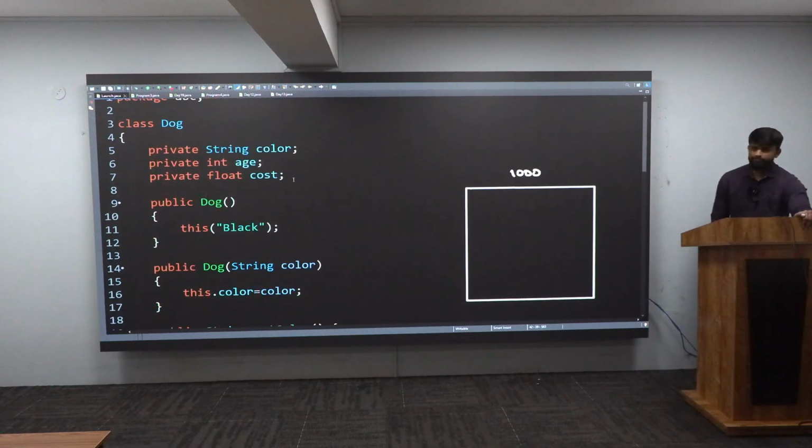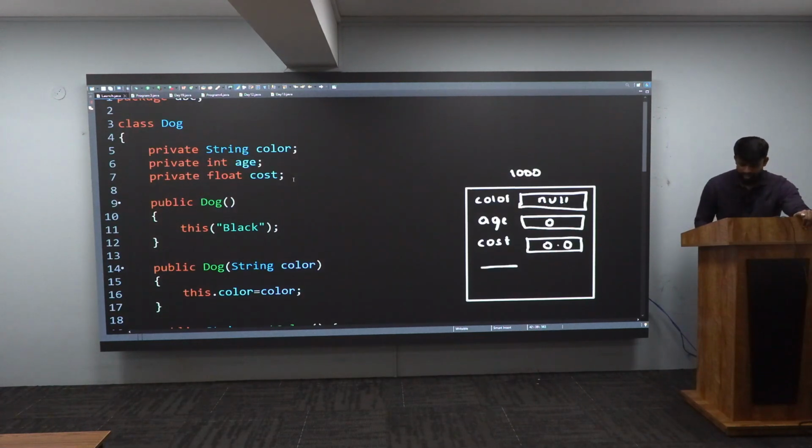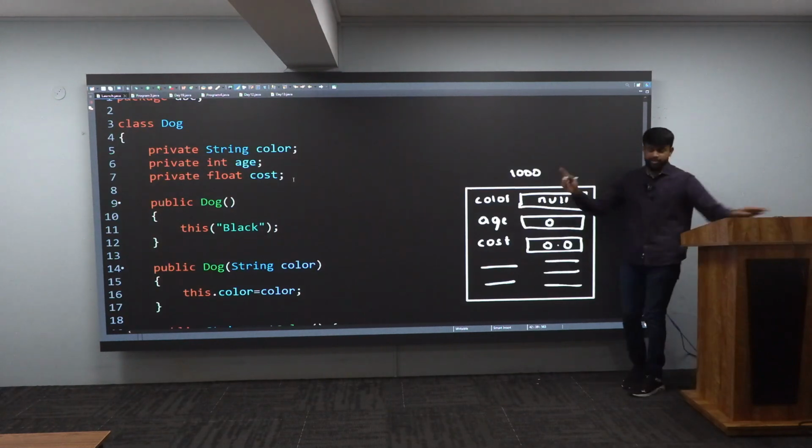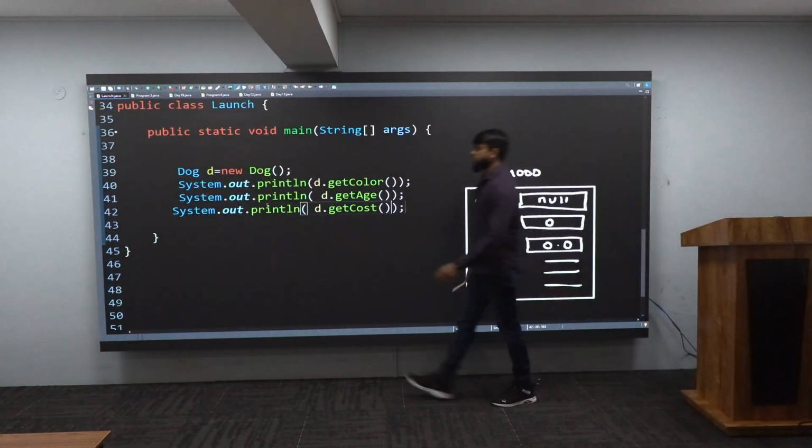What is a dog class having? Look there, you have a color. You have a color here, but you haven't given anything there. That is why JVM will give something to it. What will it give? Null. Second one, age, you haven't given anything there, then JVM will give 0. Next is the cost, you haven't given anything there, that is why Java will give 0.0. After that, you have the constructors, you have getters also.